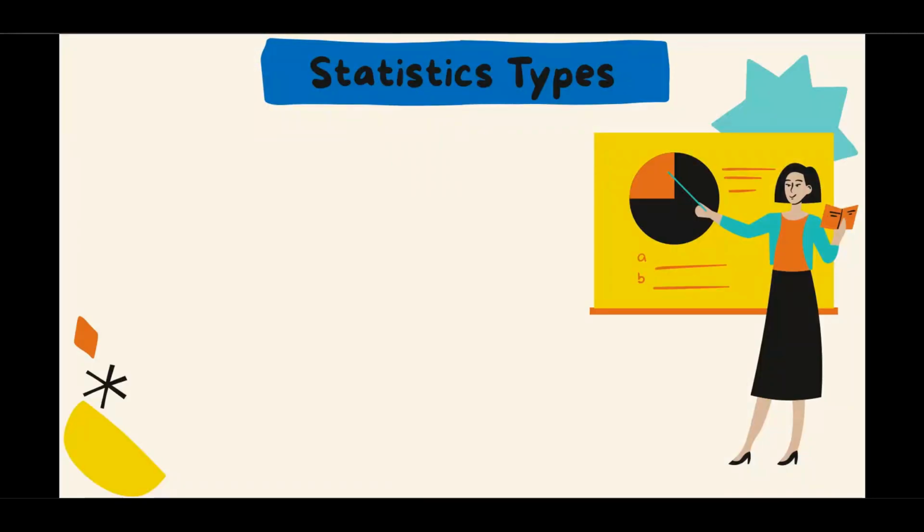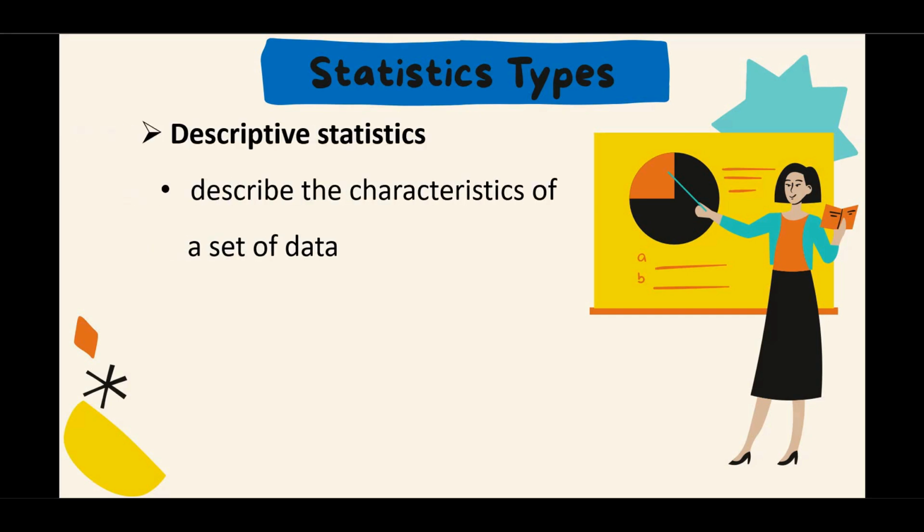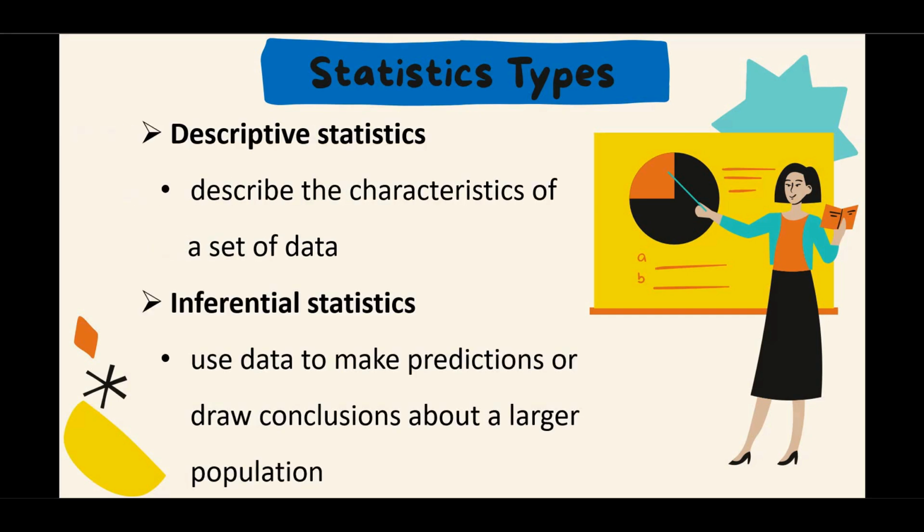There are two major types of statistics: descriptive statistics and inferential statistics. Descriptive statistics describes the characteristics of a data set, whereas inferential statistics means we are making use of the data to predict or draw conclusions about a larger population.